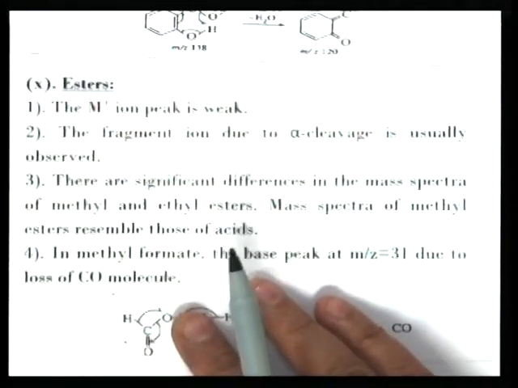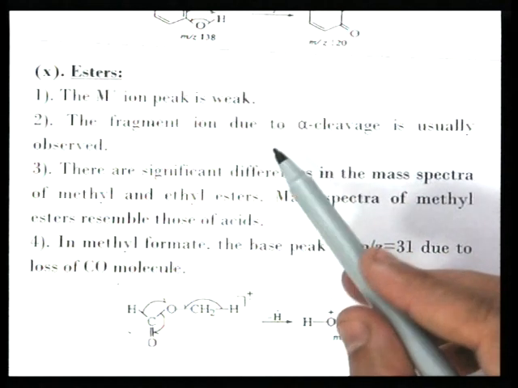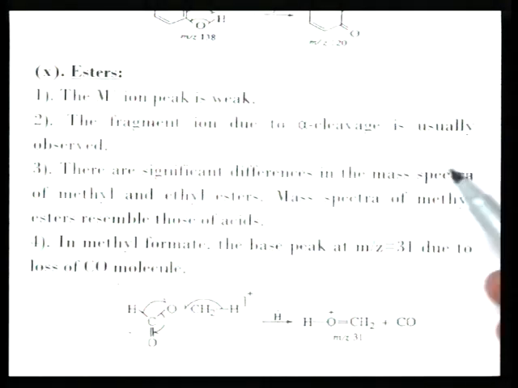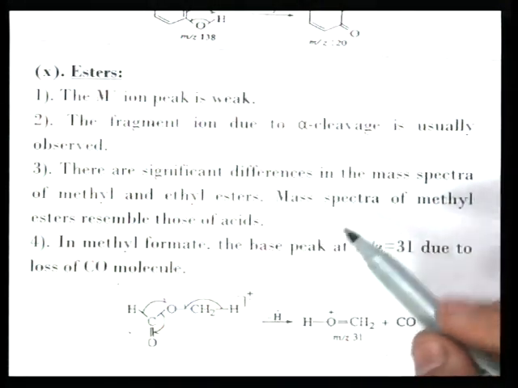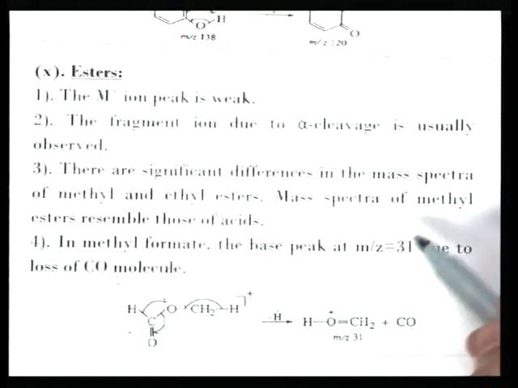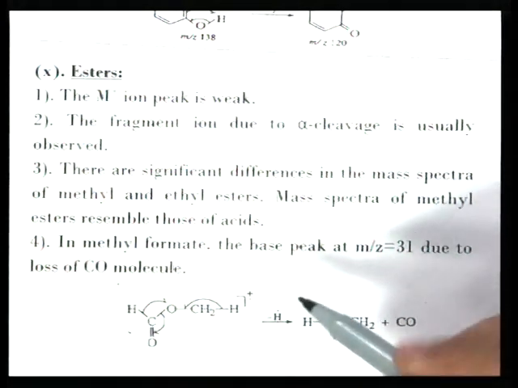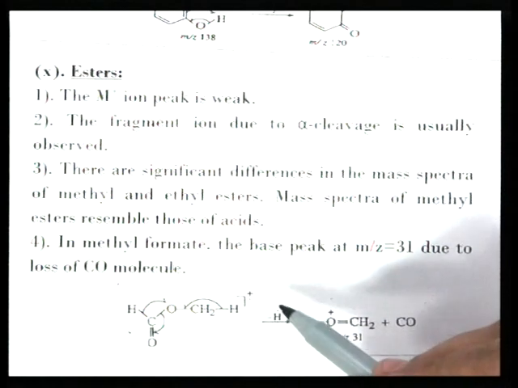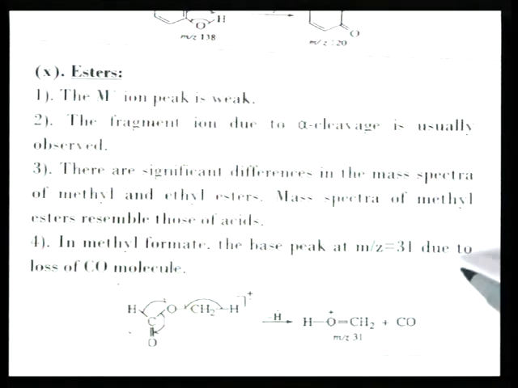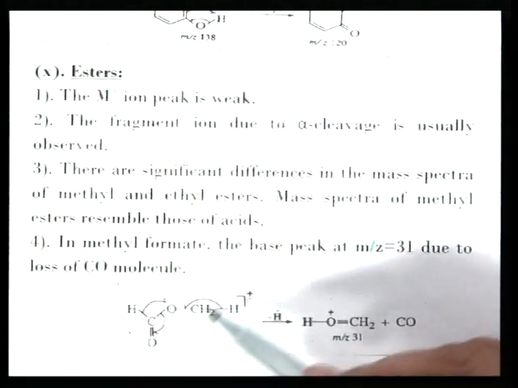Now, esters. The molecular ion peak is weak. The fragment ion due to alpha cleavage is usually observed. There are significant differences in the mass spectra of methyl and ethyl esters. In methyl formate, the base peak is at m/z 31 due to loss of a CO molecule. The m/z 31 peak is there due to loss of a CO molecule by rearrangement.